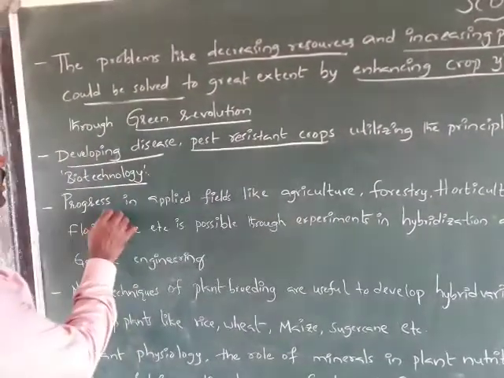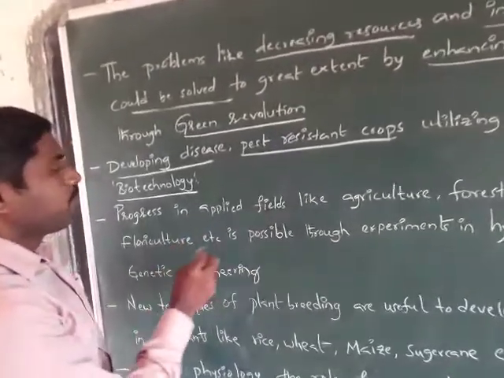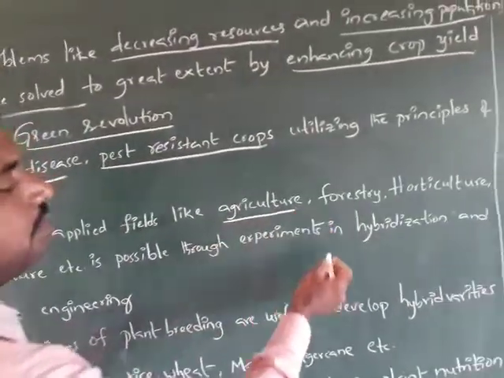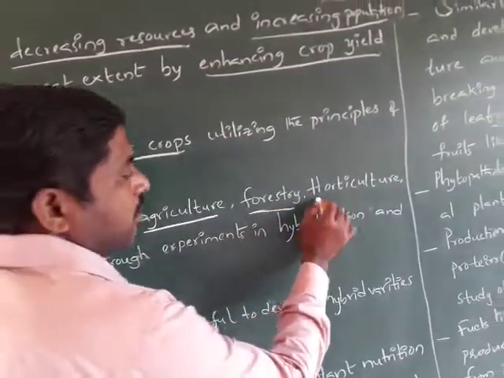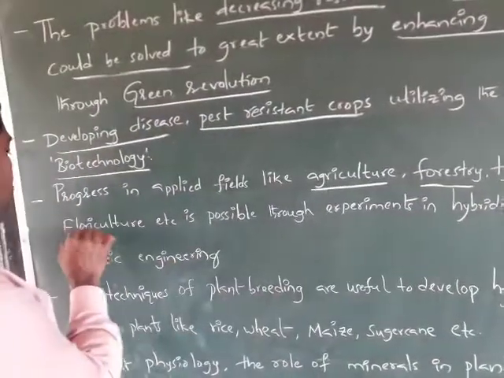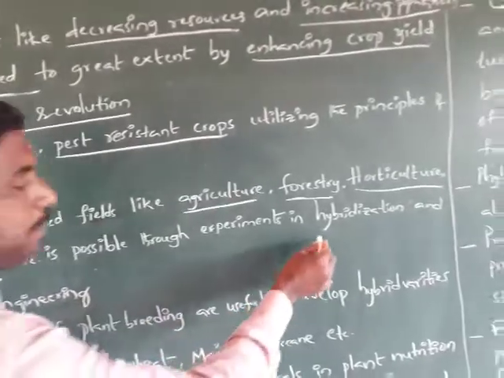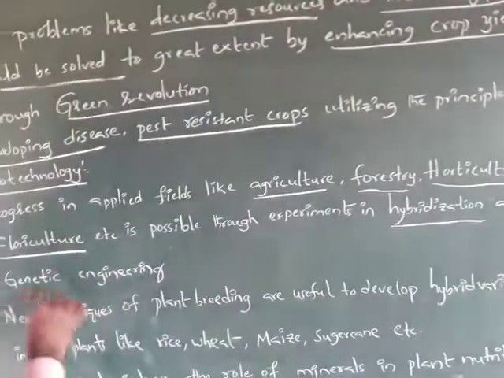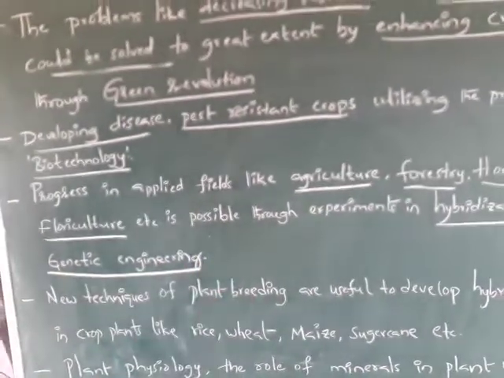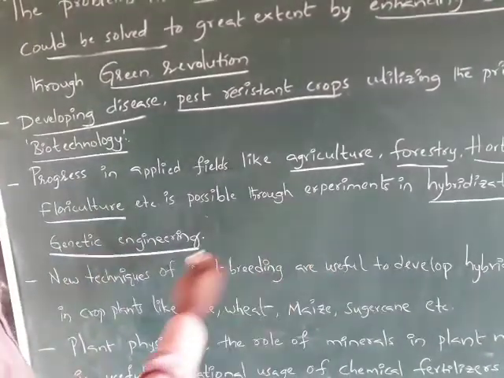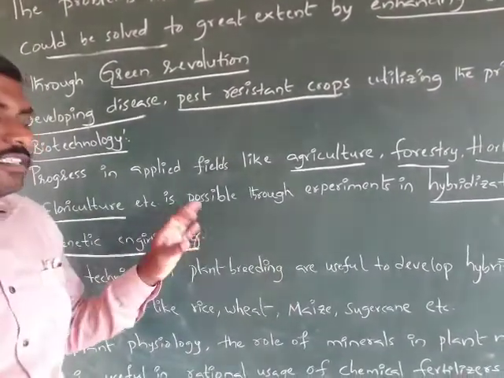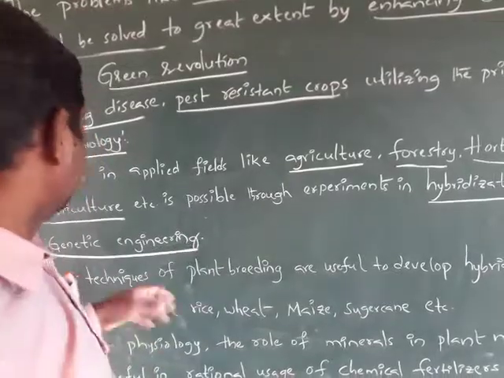The progress in applied fields like agriculture, forestry, horticulture, floriculture, etc. is possible through experiments on hybridization and genetic engineering. Genetic engineering is nothing but gene manipulation.